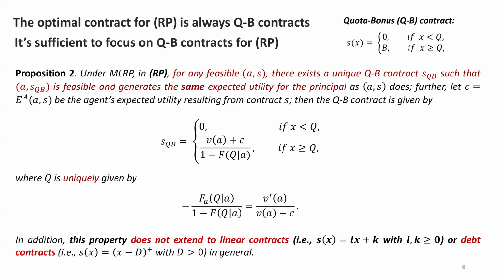The solution approach is based on a very important finding. We find that the optimal contract for the relaxed problem is always a simple contract, a simple quantile-bonus contract. The quantile-bonus contract is defined by a very simple step function, as given here. If the outcome exceeds a certain level Q, then the agent will get a bonus B. And we show that it is sufficient to focus on quantile-bonus contracts for the relaxed problem, because any feasible contract in the relaxed problem generates certain results that can be matched by a quantile-bonus contract.